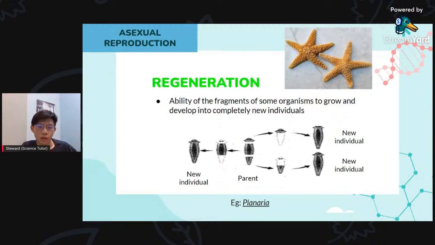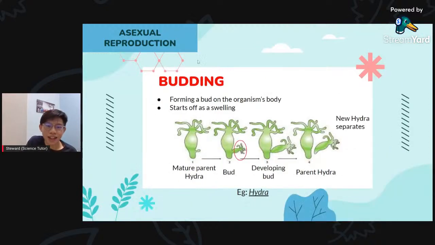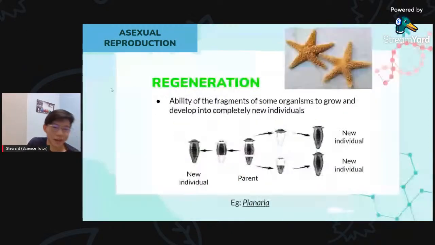It will grow back its leg, and then later on, the leg that has been cut off will grow into another starfish. So it will become 2 starfish. So if you want to, for example, do a starfish farm, right? You just every day go cut the starfish, okay? You just go cut, chop, chop, chop, and then you'll become more and more starfish. Okay. So that's how you can grow your starfish business. Okay, so this is how we apply regeneration.